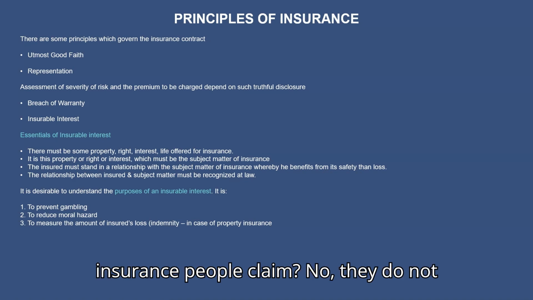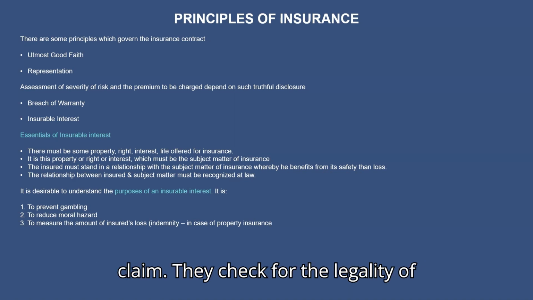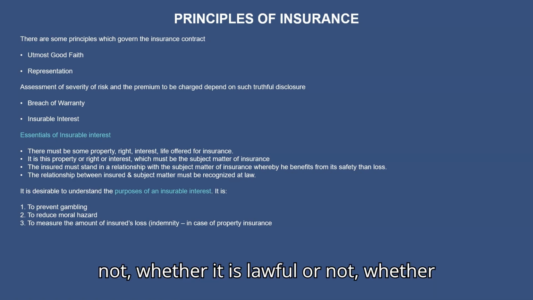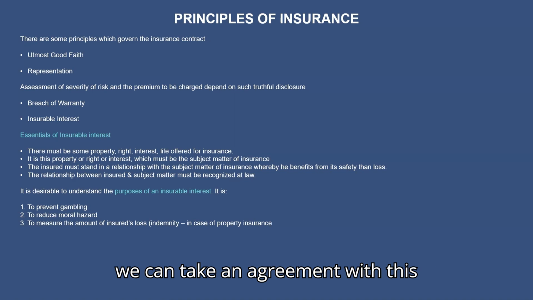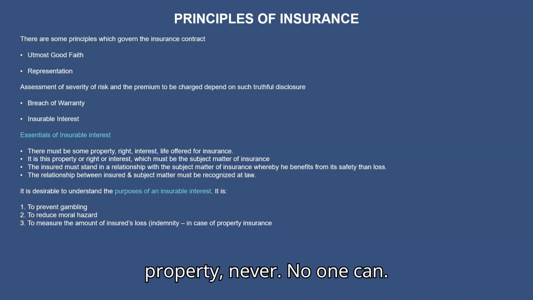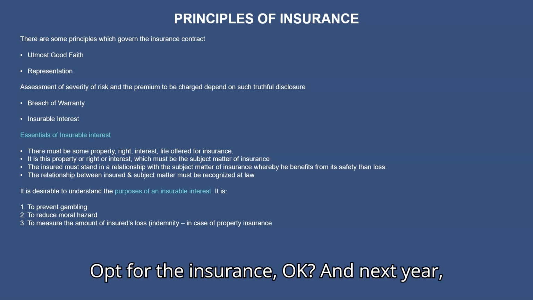Will the insurance people accept the claim? No, they do not. They check the legality of the object, whether it is legal or lawful, whether we can make an agreement with this object or not. If it is a stolen property, never. No one can opt for insurance.